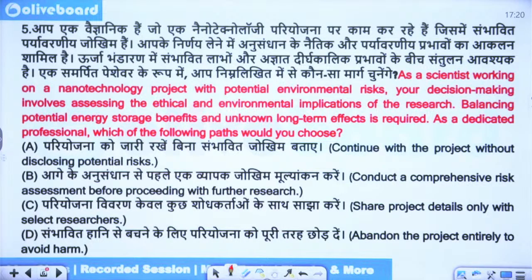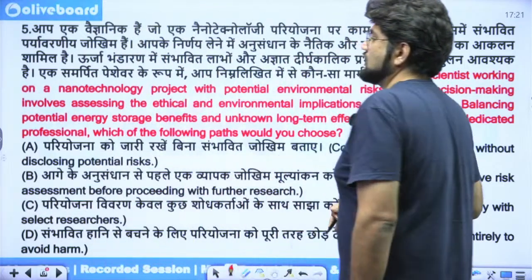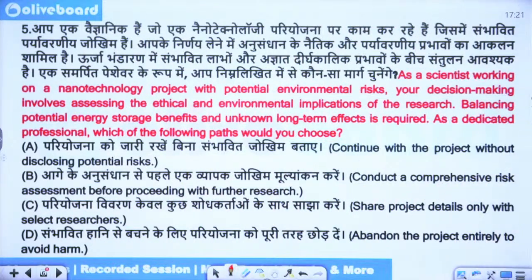I'll show it to you now. Don't worry. As a scientist working on a nanotechnology project with potential environmental risks, your decision making involves assessing the ethical and environmental implications of the research. Balancing potential energy storage benefits and unknown long-term effects is required. As a dedicated professional, which of the following paths would you choose?